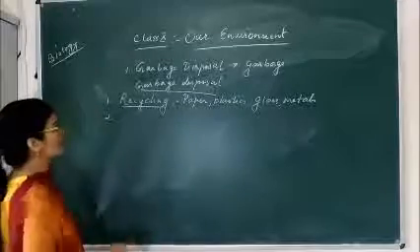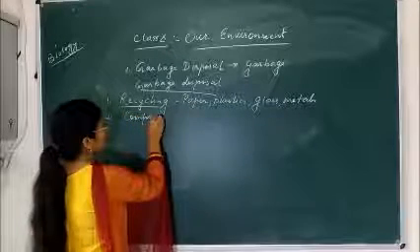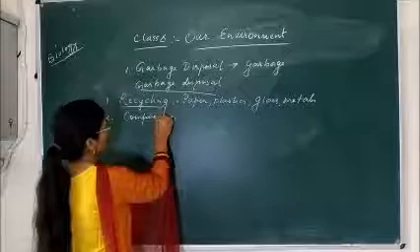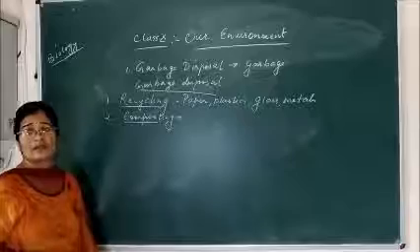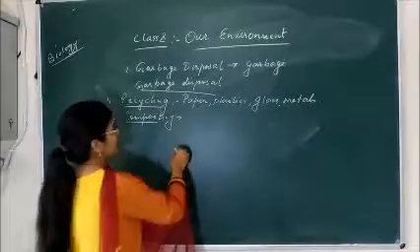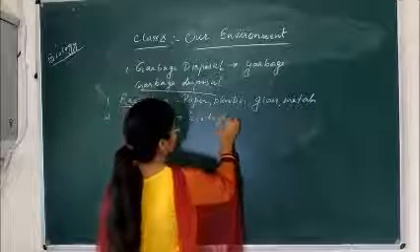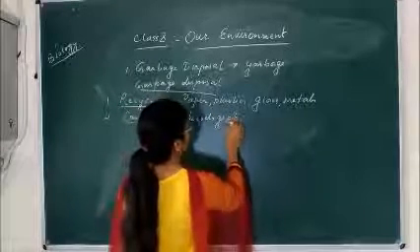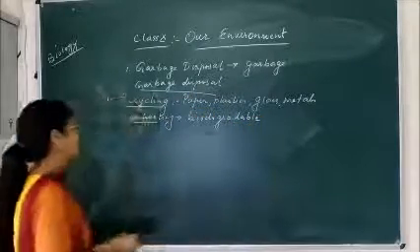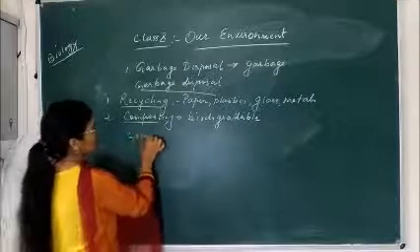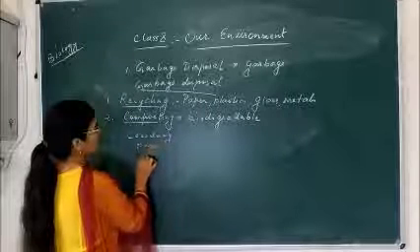Second method of garbage disposal is called composting. Composting is derived from the word compost. Compost means waste of plants and animals. So composting can only be done with biodegradable substances, as I have already told you, substances which can be decomposed, like cow dung, waste paper, cotton clothes.